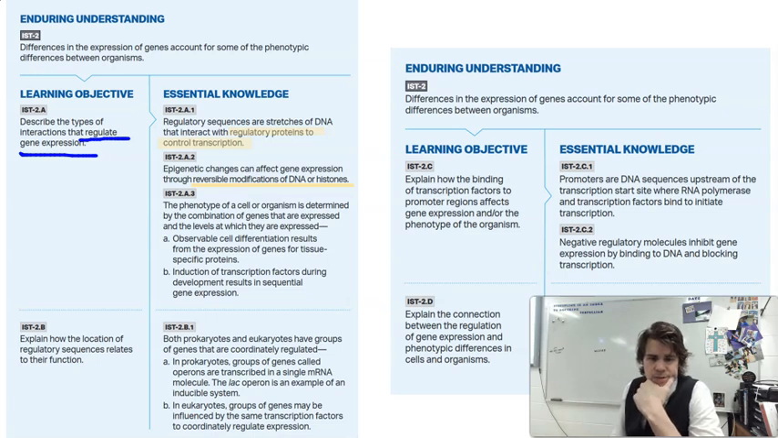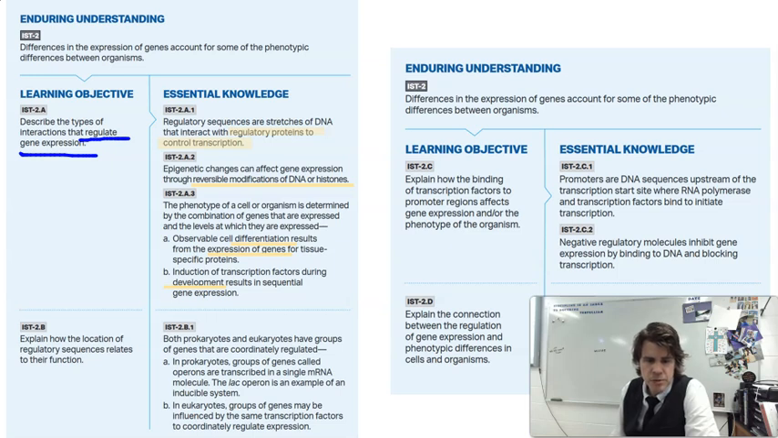The phenotype of a cell or organism is determined by the combination of genes that are expressed and the levels at which they are expressed. Observable cell differentiation, which means our skin cells are different than our muscular cells, results from the expression of genes, right? If our cells have the entire genome but don't express all the genes, then genes have to be able to be turned on or off, read or not read. Induction of transcription factors during development results in sequential gene expression during development.